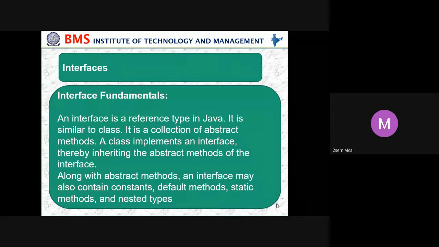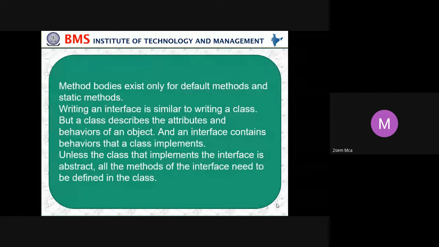A class implements an interface, thereby inheriting the abstract methods of the interface. Method bodies exist only for default methods and static methods. Writing an interface is similar to writing a class, but a class describes the attributes and behavior of an object, and an interface contains behaviors that a class implements. Unless the class that implements the interface is abstract, all the methods of the interface need to be defined in the class. So method bodies exist not only for default methods, but also for static methods.